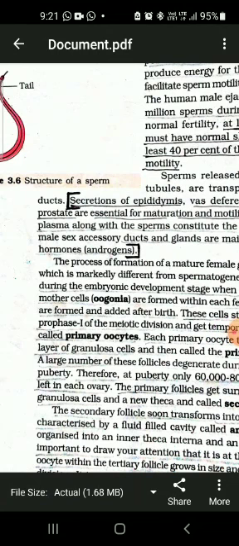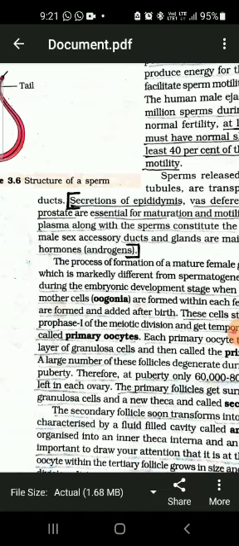Oogenesis is the process of formation of the female gamete within the female reproductive system. In fact, the process of oogenesis is initiated during the embryonic development stage, when a couple of million gamete mother cells, or oogonia, are formed within each fetal ovary.